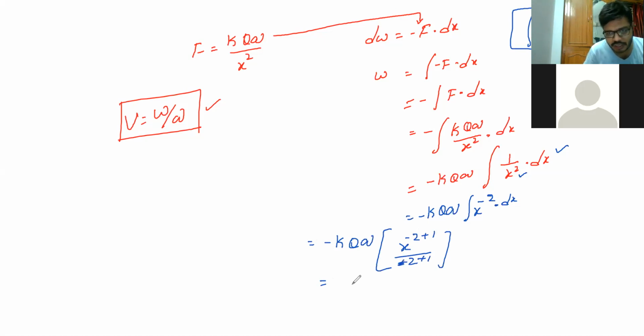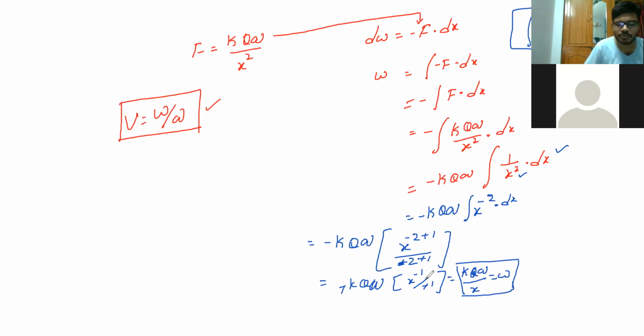So minus k, capital Q and small q, so it is x power minus 1 by minus 1. Here minus will get cancelled. From this relation, I can write x power minus 1 as 1 by x. So it is k, capital Q, small q by x. This is your actual work function. This is nothing but your work. Remember this relation. Now we are going to find the potential with respect to the work function.